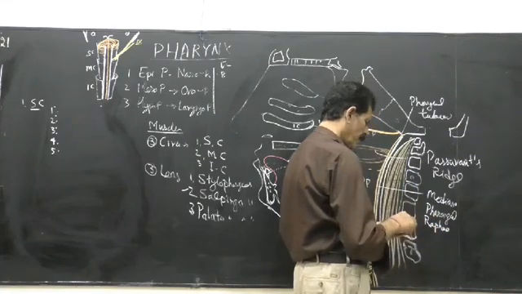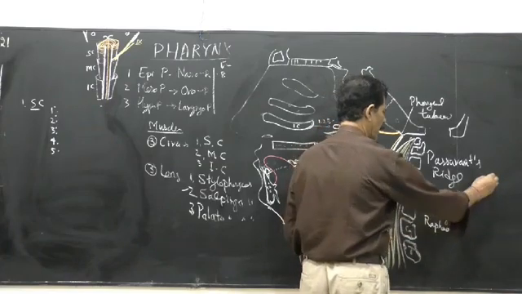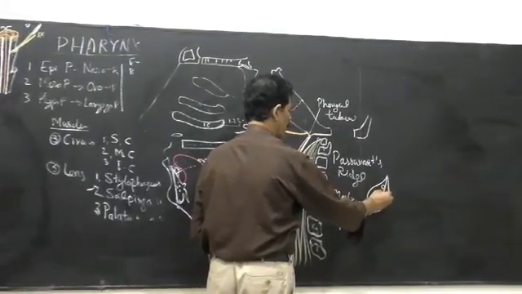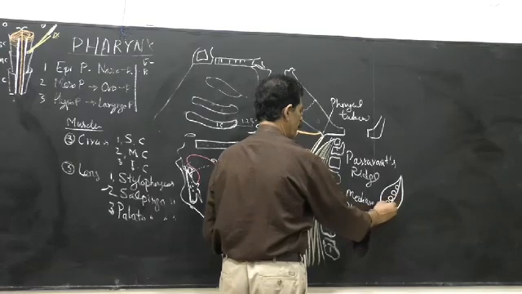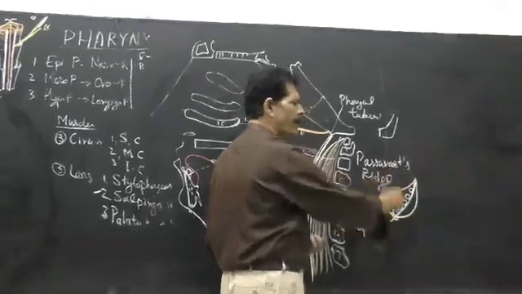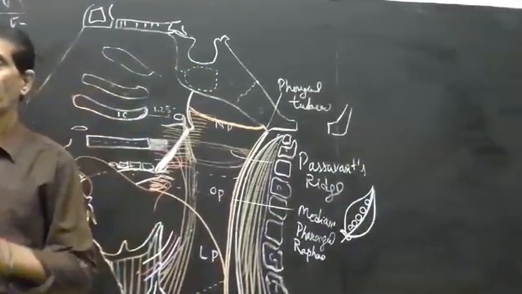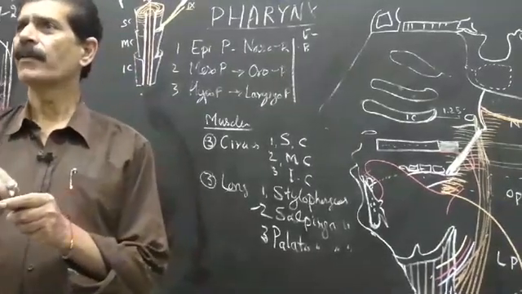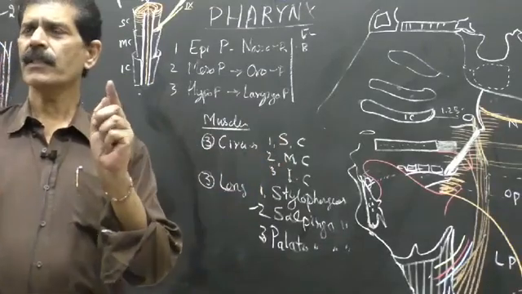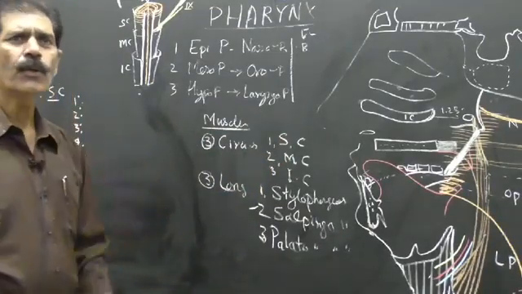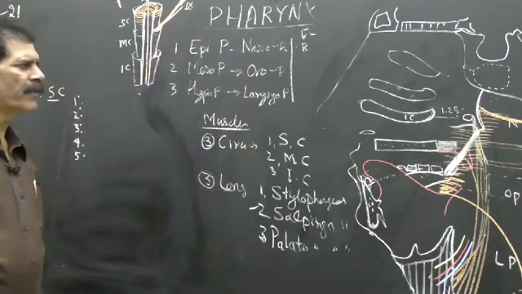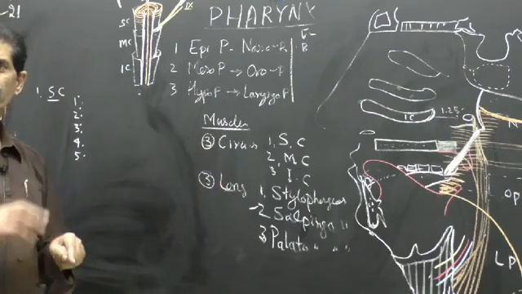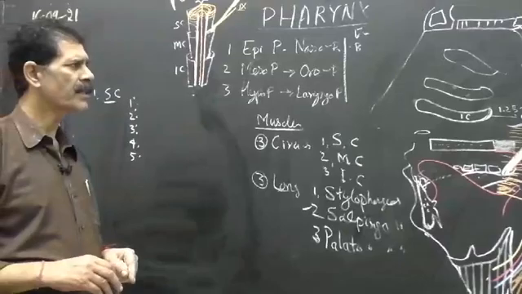So this median pharyngeal raphe can be exemplified with the help of the pea, Papilionaceae, in botany. If you open the legume of the pea, where the peas are attached, what is that called? Median raphe. That is called median raphe because both halves meet there, and peas are studded there. Same is here. So the right and left constrictor muscles decussate posteriorly to create a raphe, that is called the median pharyngeal raphe. All superior, middle and inferior constrictors constitute the raphe. So this is how we do the superior constrictor muscle.